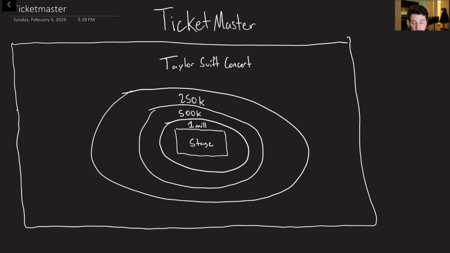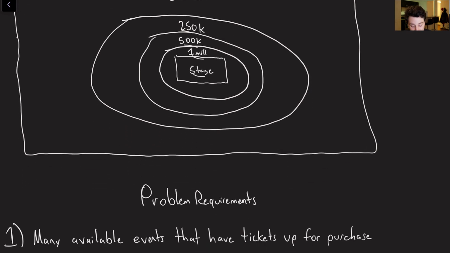So TicketMaster, if for whatever reason you don't have it in your country, I'm actually not sure if it's just American, is a site where you can buy and sell tickets for concerts or shows or any other sort of venue event that sells them. So for example, if we've got ourselves a Taylor Swift concert, it would basically have some layout of the map like so, where you've got your stage in the middle, and then a bunch of different sections with the seating prices within each section. So, you know, Taylor Swift is pretty hot right now, and those tickets are going for a lot of money. As a semi-Swiftie myself, I don't think I will be investing.